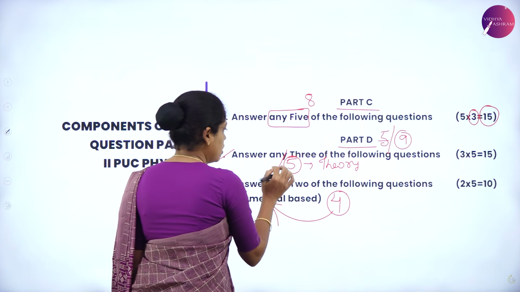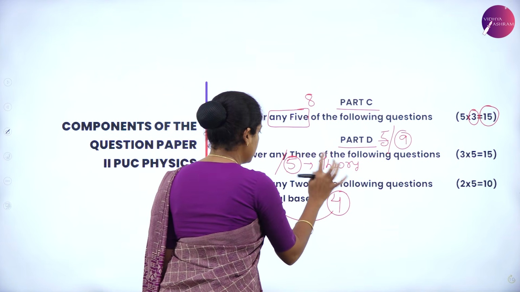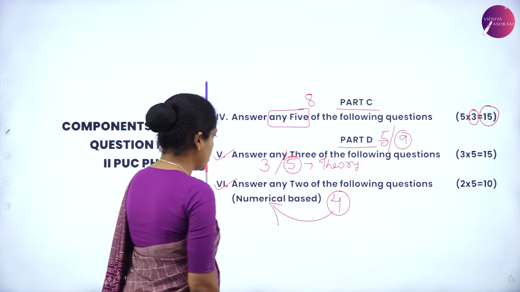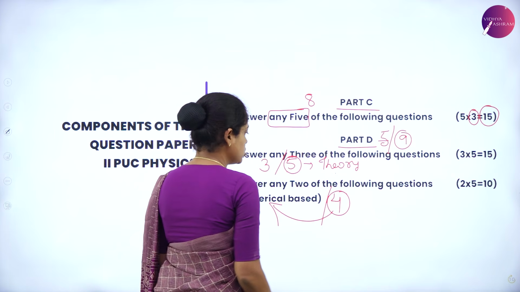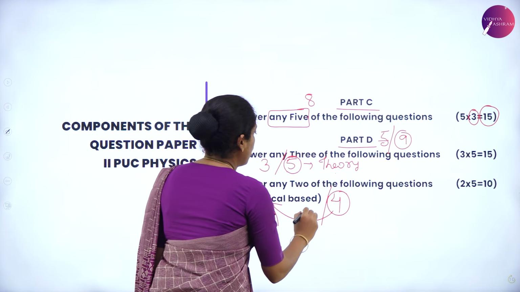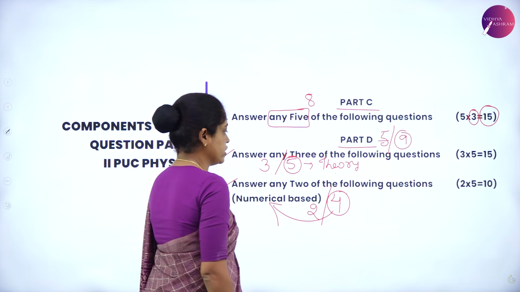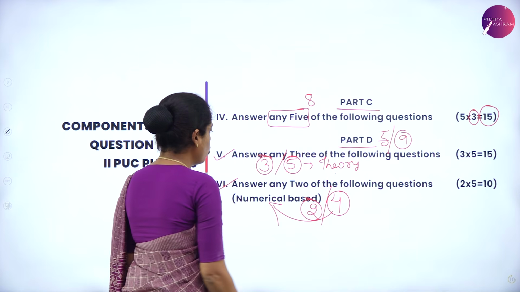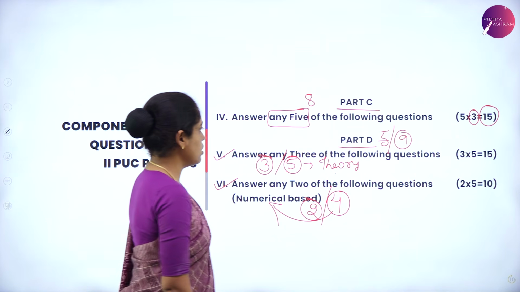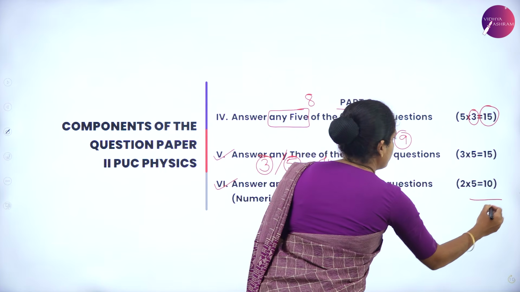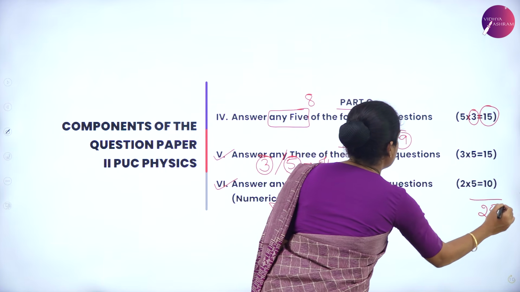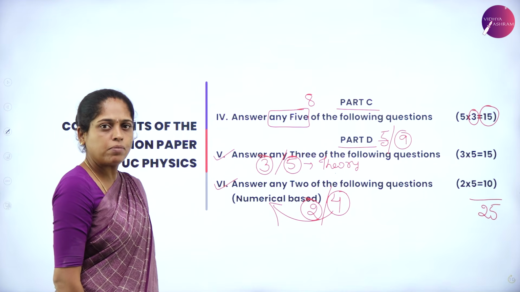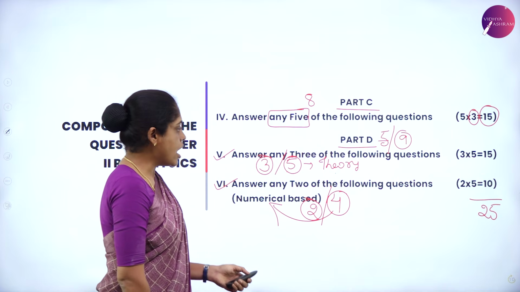So, in the 5th main, you have 5 questions which are from theory and you have to attempt 3 questions. And 6th main is numerical based questions, 4 questions, out of which you have to attempt 2 questions. So, totally you have to attempt 3 questions and 2 questions from 5th and 6th main. So, total mark is 25 marks from part D. Including the choice, your question paper is set to 105 marks, where you have to attempt for 100 marks.